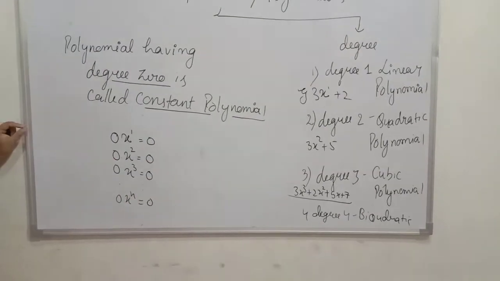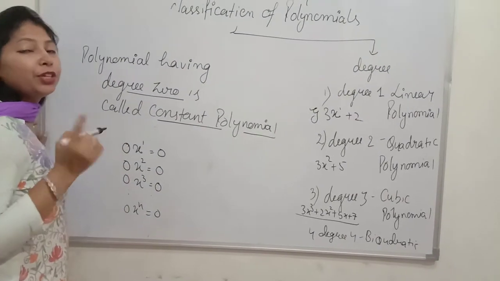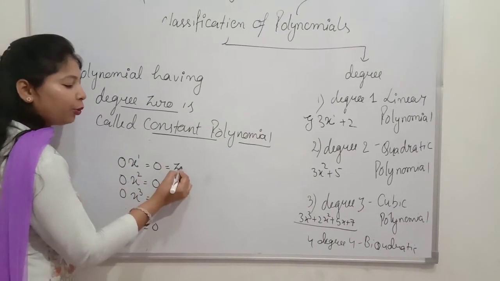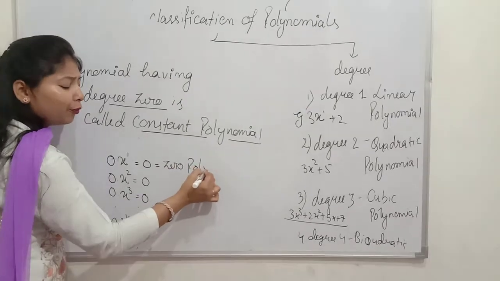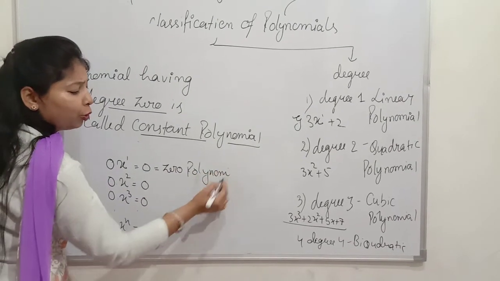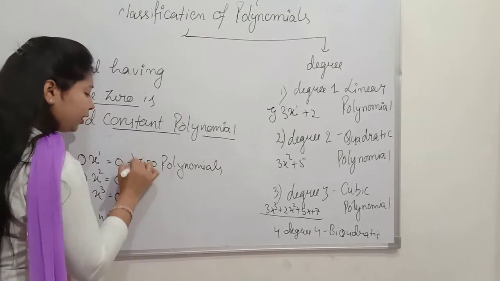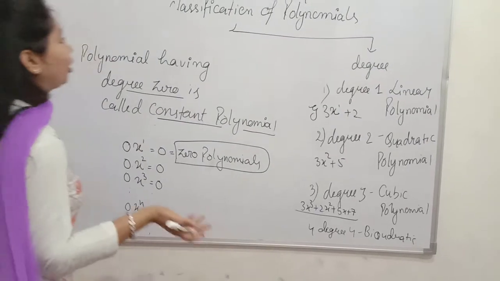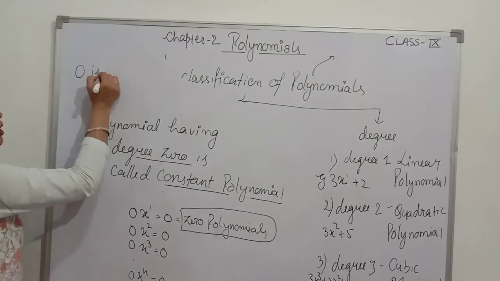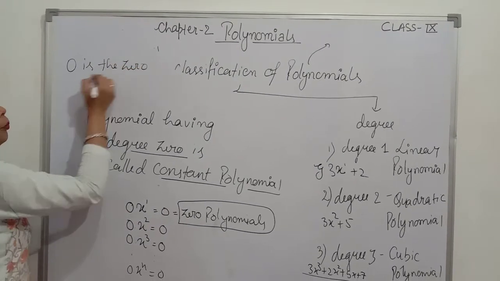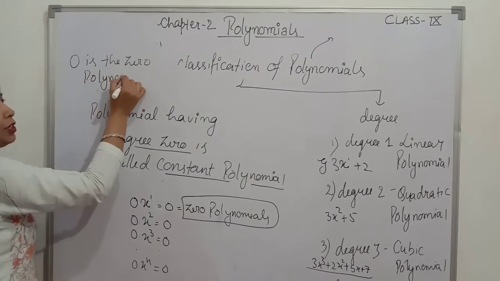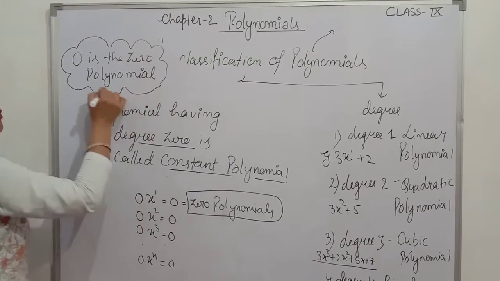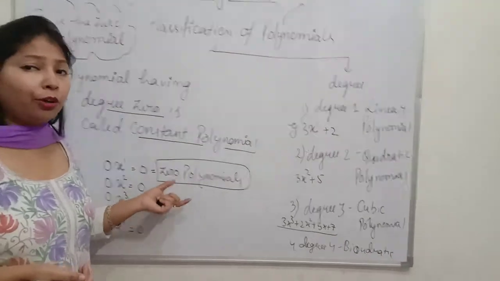Now students, whenever the coefficient is 0, it gives you 0, and this 0 is called the 0 polynomial. Again a very important term in polynomials, the 0 polynomial. What is the 0 polynomial? 0 is the 0 polynomial. Now the question arises, what is the degree of the 0 polynomial?